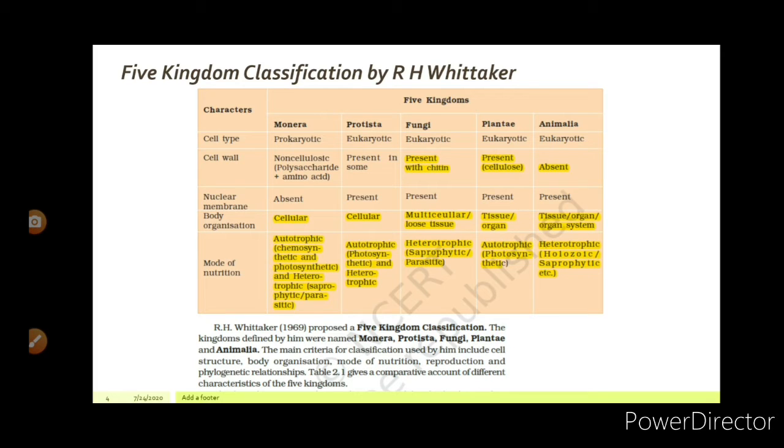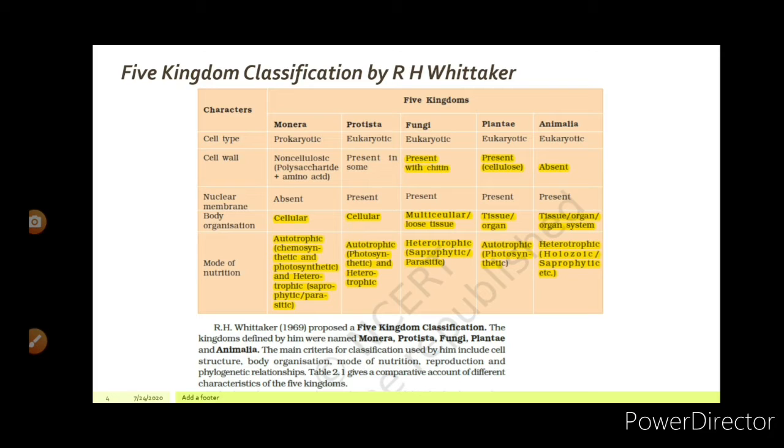In kingdom Monera, cell type is prokaryotic, while in the other four categories, cell type is eukaryotic. The cell wall structure: in Monera, cell wall is non-cellulosic, which is made up of polysaccharide and amino acid. In Protista, cell wall is present but not in all.